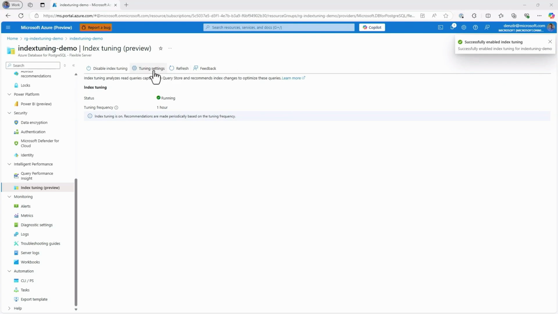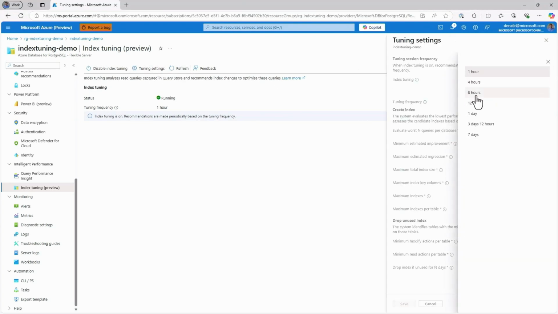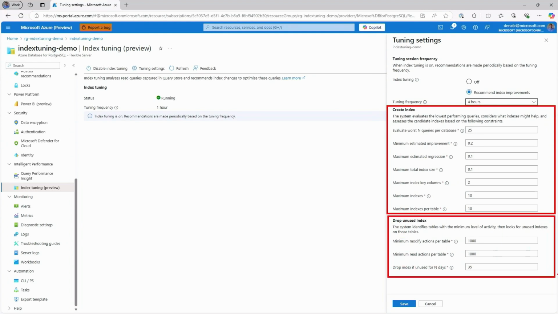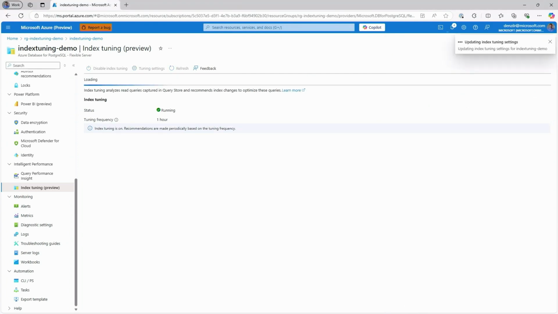To enable this, literally it's an enable button. We have a set of tuning options. First, there's a tuning interval, which the default is 12 hours. And you have a set of options for create, which indicate how many top N queries you want to do this for, and what's your estimated improvement before we should recommend that. And then you have options around drop indexes. Okay, only recommend if it's not used for 30 days, things of that nature, because you don't want end of month reports, for example, to be affected, right? And so that's the enabling experience.